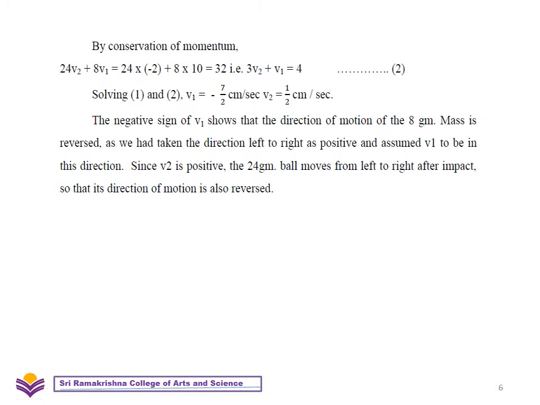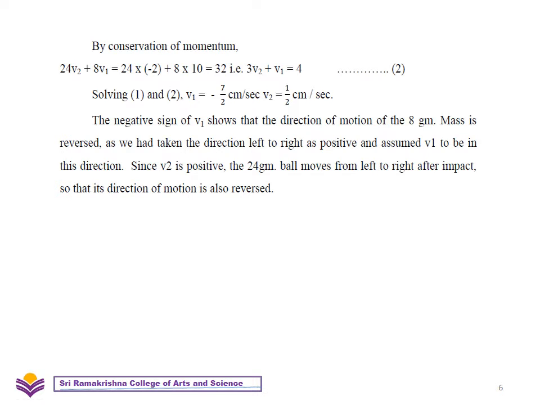By conservation of momentum, the total momentum after impact is equal to the total momentum before impact. So we get an expression 3v2 plus v1 is equal to 4. Now we can solve these equations 1 and 2 to find the values of v1 and v2, that is, the velocities of the two masses after impact.